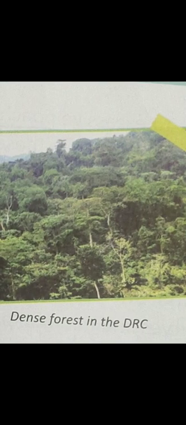See this picture. This is the picture of a dense forest, and this type of forest forms a canopy at the top. What is the meaning of canopy? Cover formed by the top of trees. As a result, sunlight does not reach the ground. It means it is a very heavy forest, so sunlight does not reach the ground directly and it is dark in the forest even during the daytime.